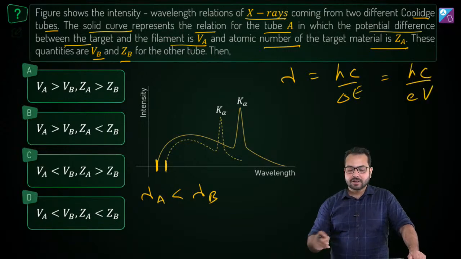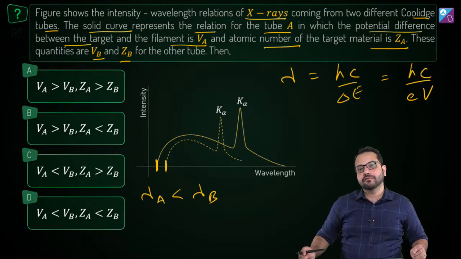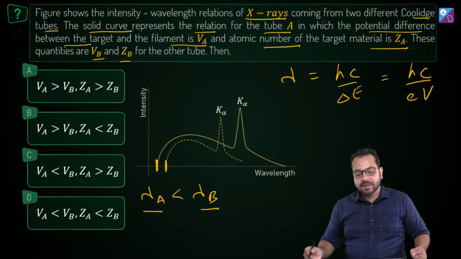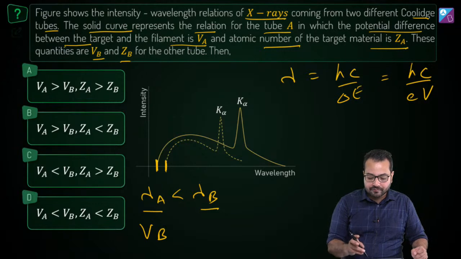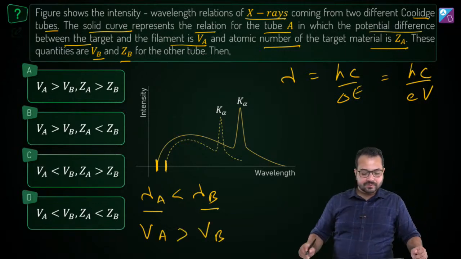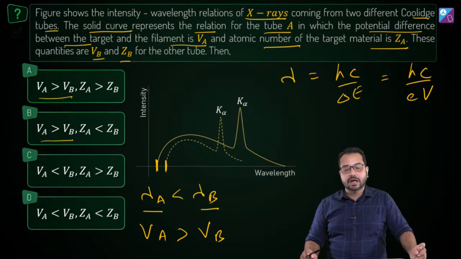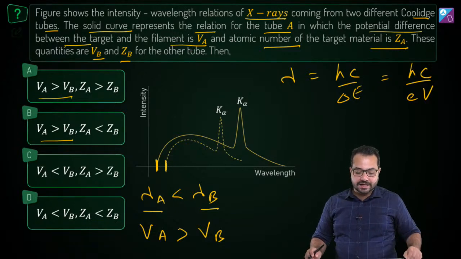Is that correct? So the higher the accelerating voltage, the lower the cutoff wavelength. So λA is less than λB, which means VA is going to be greater than VB. So either option A or B is going to be correct, but we also have to look at ZA and ZB.